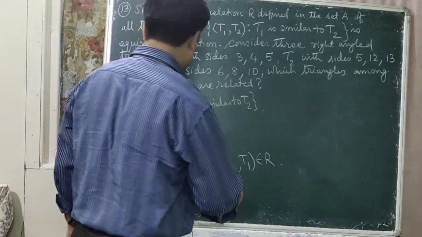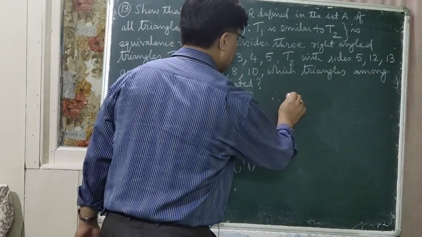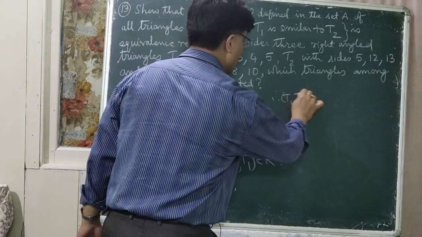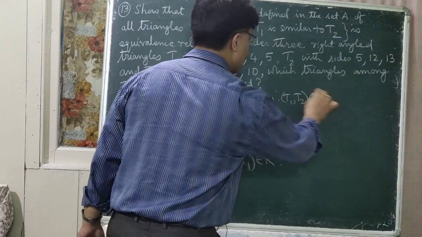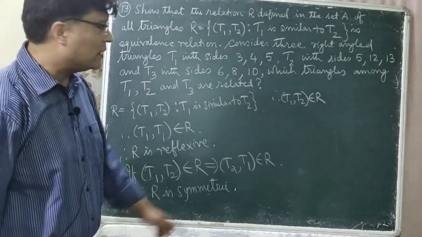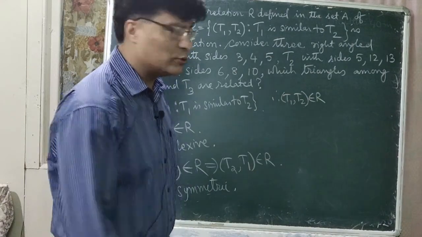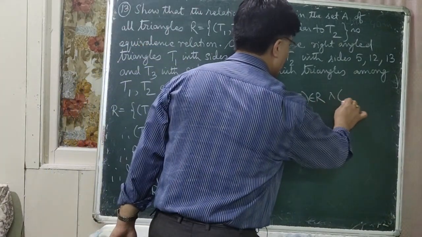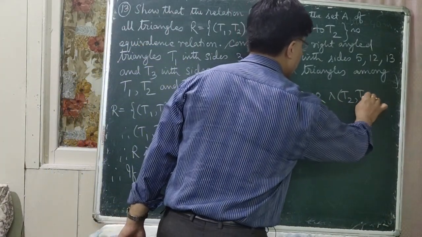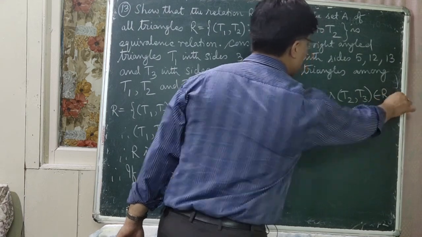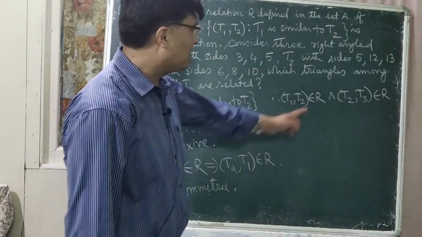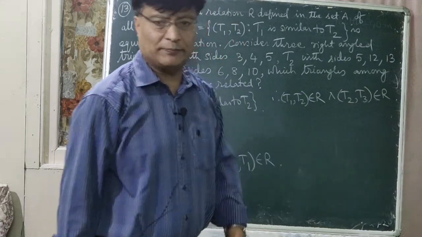Now for transitivity, let us take (T1, T2) belongs to the relation R. What does it imply? T1 is similar to T2. And (T2, T3) belongs to the relation R. What does it imply? Again, T2 is similar to T3.